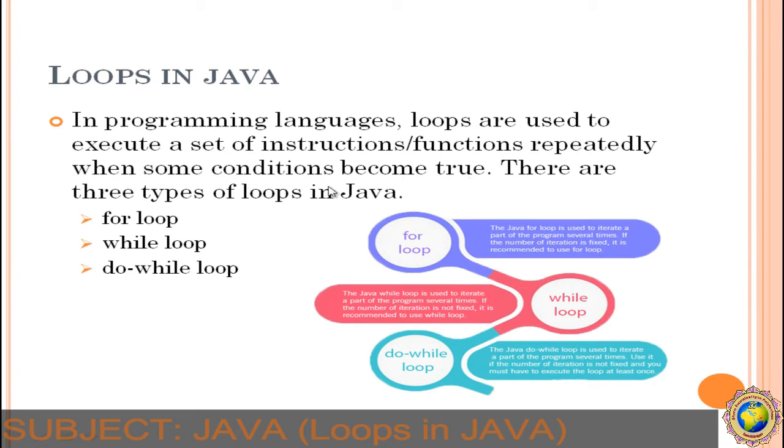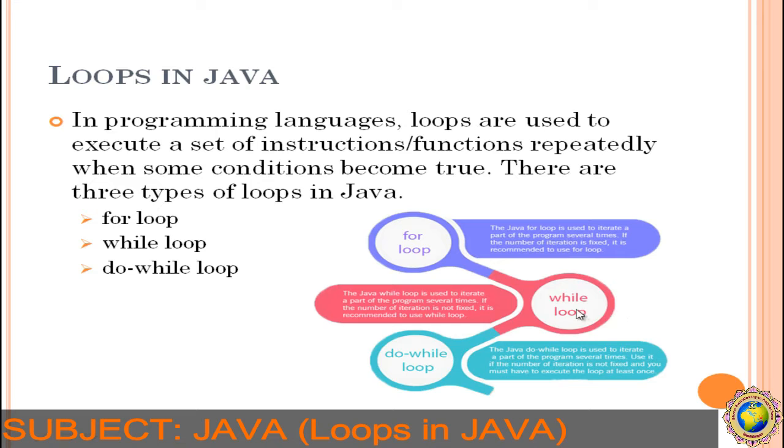true. These are the three types of loop we use in Java: for loop, while loop, and do while loop. So what about the for loop? The for loop is used to iterate a part of the program several times if the number of iterations is fixed. If the user knows how many times a loop is going to run, then definitely we have to use the for loop. Now the while loop. Java while loop is used to iterate a part of the program several times if the number of iterations is not fixed.